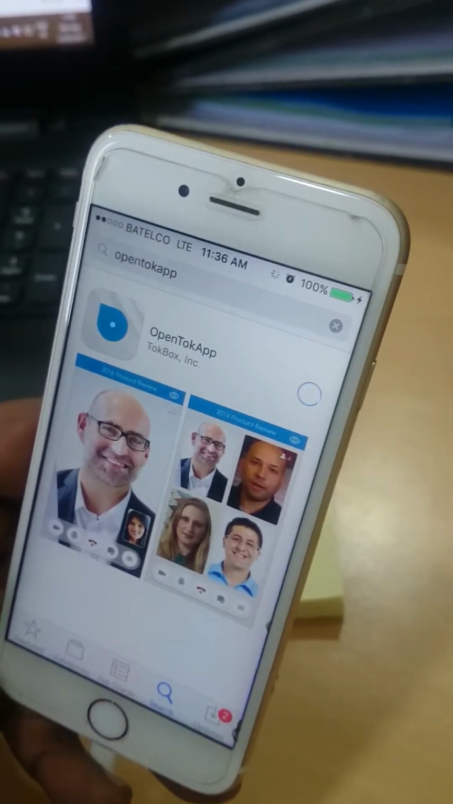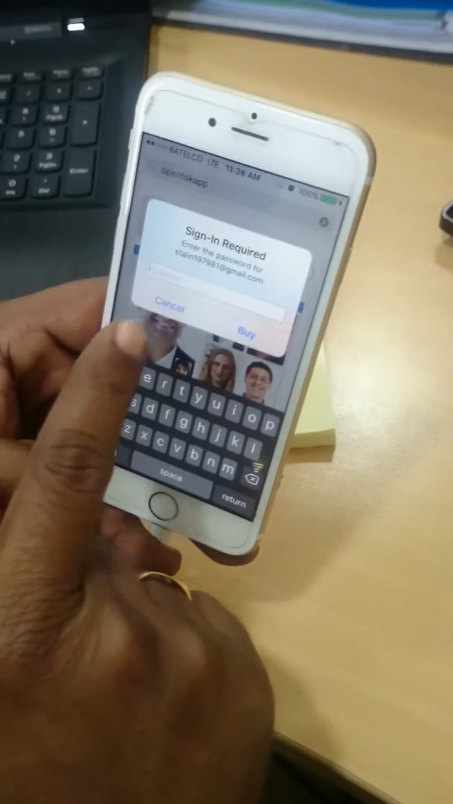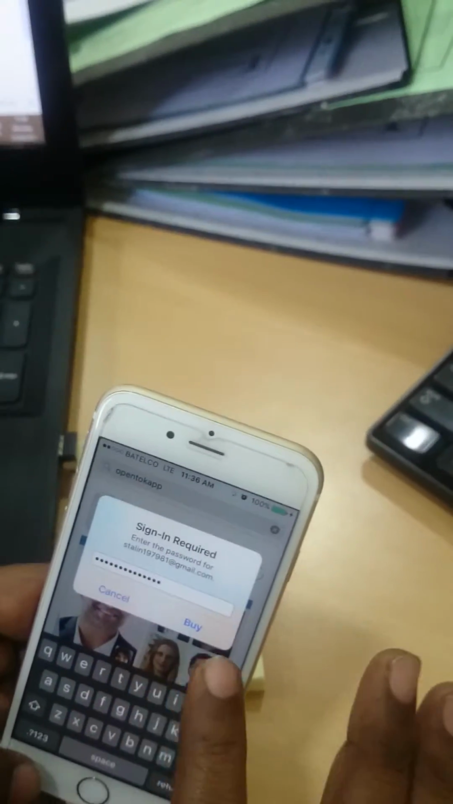For iPhones, when you want to install an app, you need an Apple ID. So now it's asking for the Apple ID. This is my ID and I am typing the password. Then click buy. Never mind, it's not paid. Buy is never paid, it's free. Just click buy.